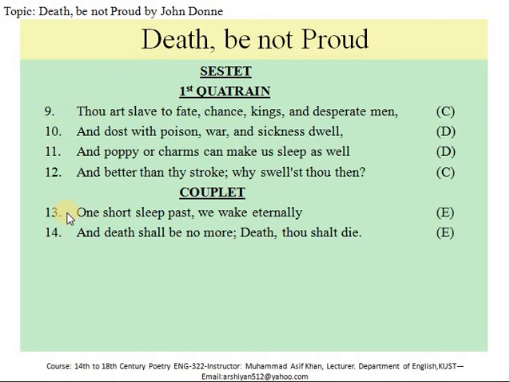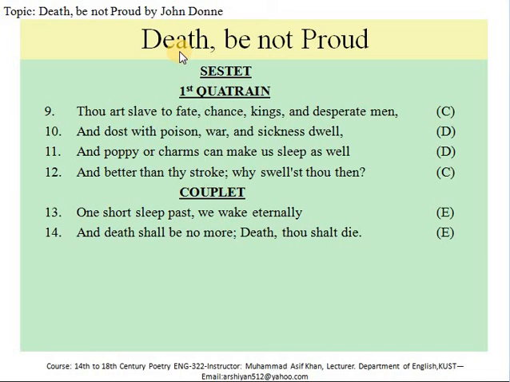The turn in this poem is very subtle, as this poem is primarily an intensification of argument against death as a powerful force. What is the poet's argument in this poem? The argument of the poet is that death is nothing to fear.